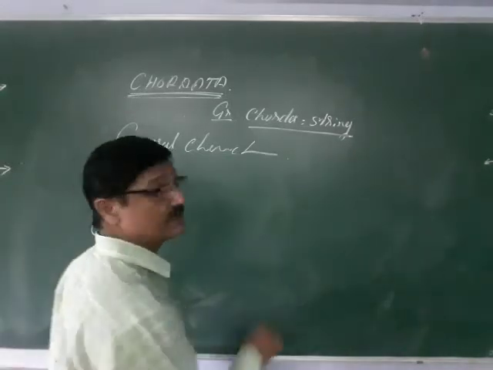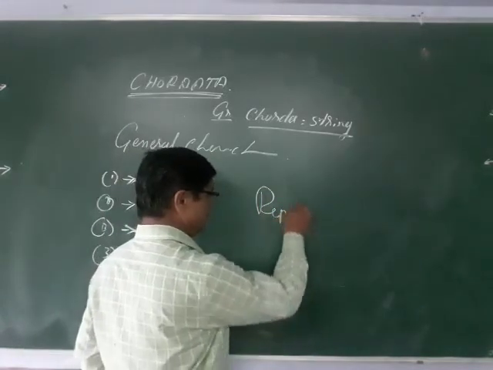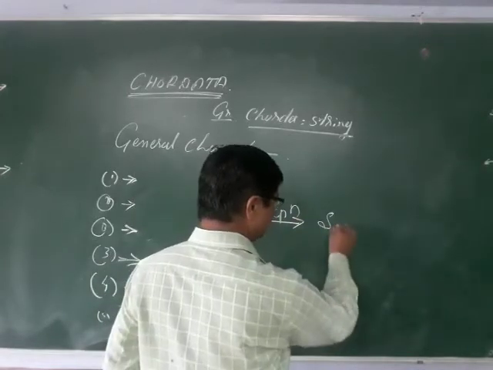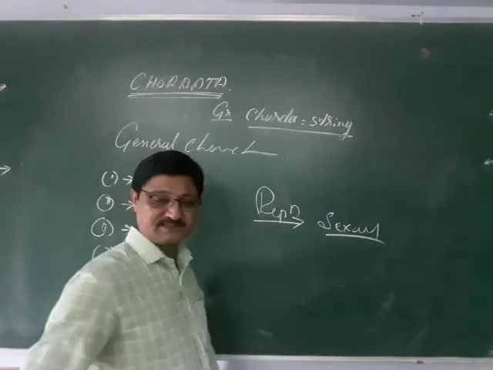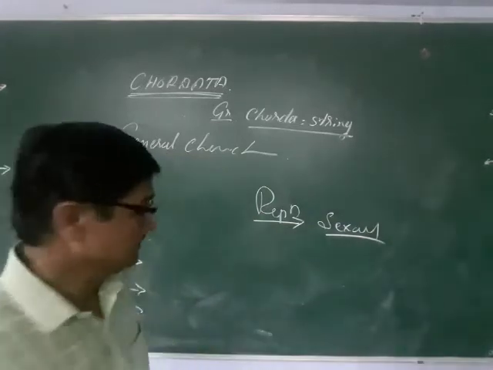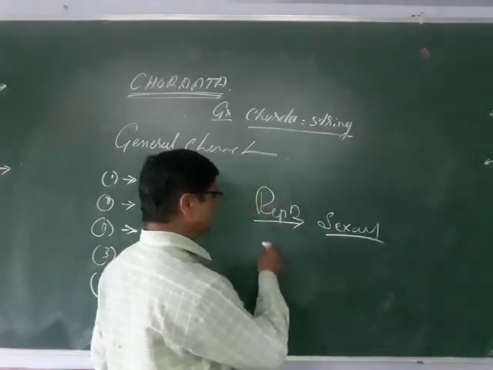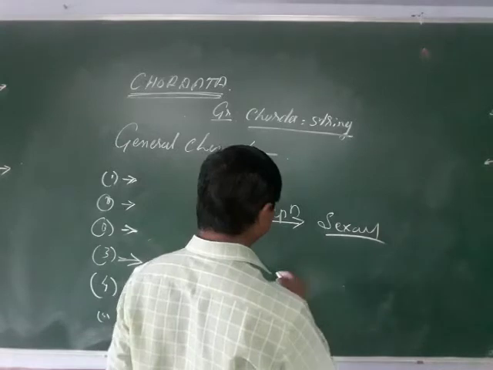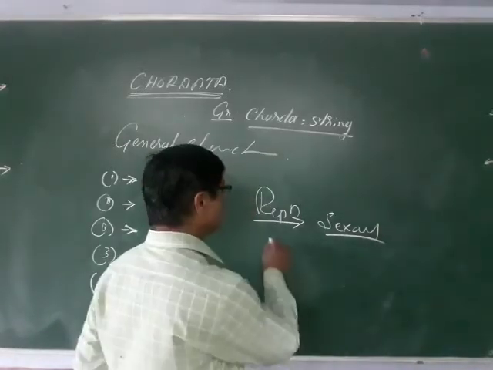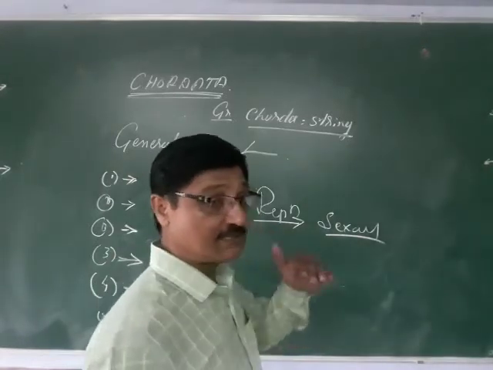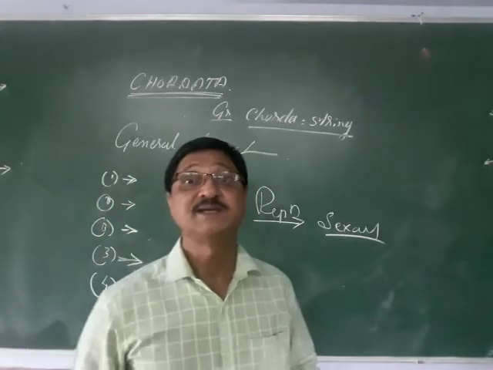And apart from these, one more characteristic is reproduction. You know very well, most of the reproduction here is sexual. Sexes are separate, and sometimes sexes may be united. If they are separate, they are unisexual forms. But usually the majority of them show that the sexes are separate. Some animals even show sexual dimorphism.